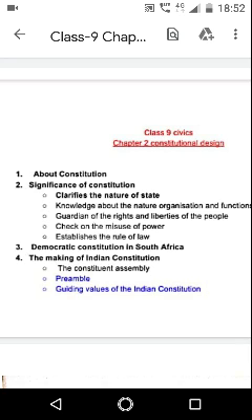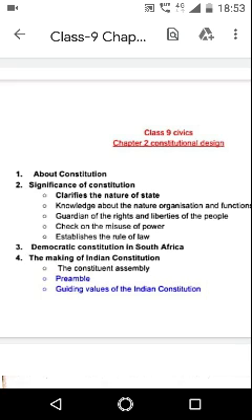Now, the drafting committee. The Constituent Assembly appointed 14 committees and 4 subcommittees to examine different aspects. The most important was the drafting committee. Appointed on 29th August 1947, this committee was headed by Dr. Bhim Rao Ambedkar, who was its chairman.